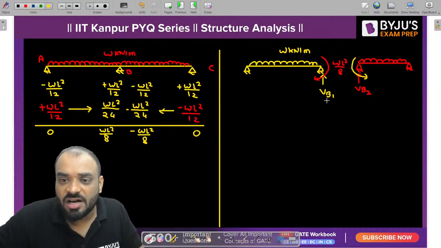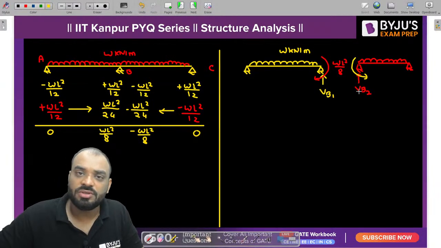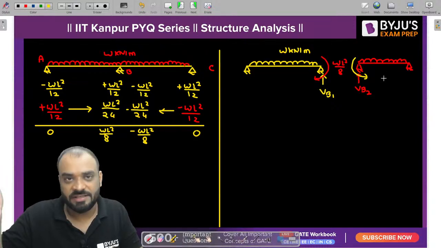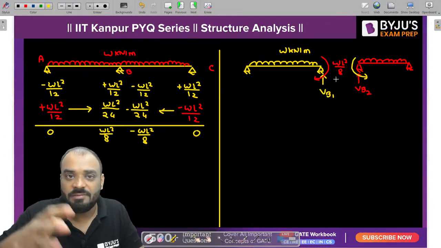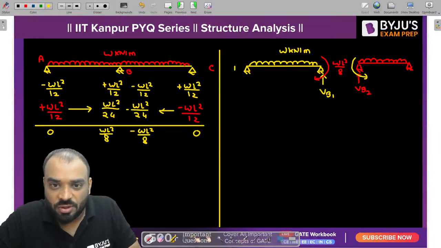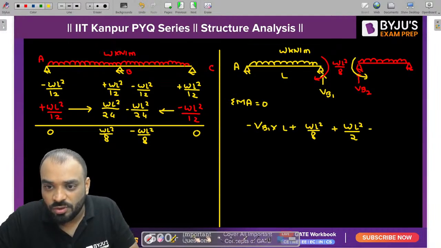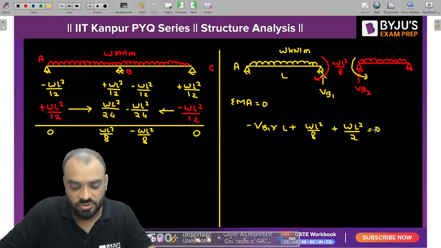Now first I will try to find VB. If you are able to find out VB1, the value of VB2 is also the same because symmetry is there. That is the reason. After getting VB1 and VB2, kindly add them. You will get the result. Clear? So let's solve it. Can I write here, guys, summation of moment at A is equal to 0. So minus VB1 multiplied by L plus WL square by 8 plus WL square by 2 should be equal to 0. Kindly solve it.